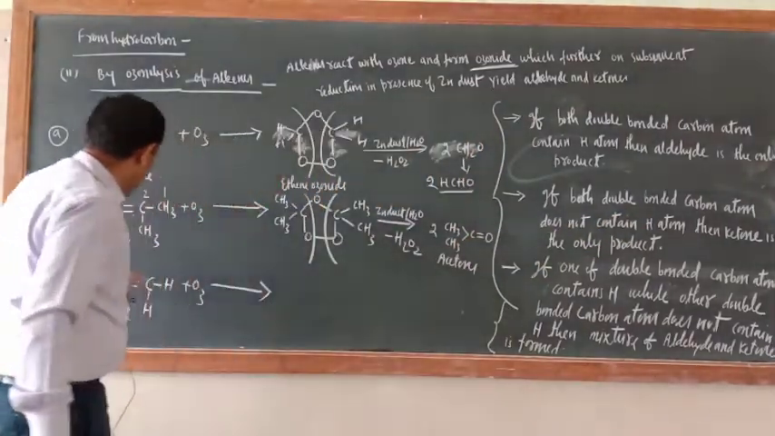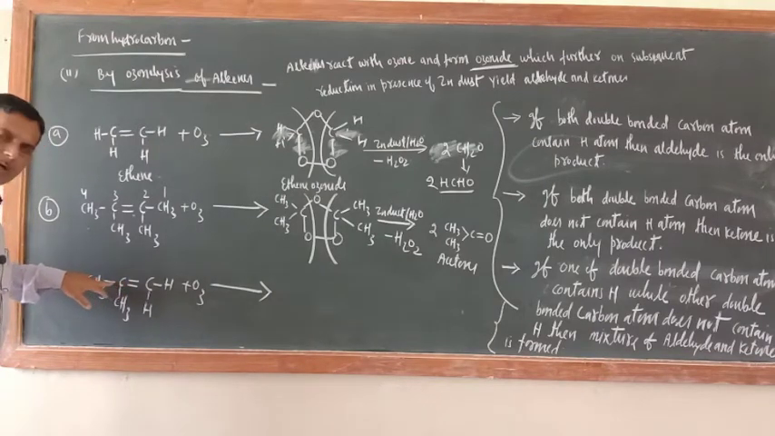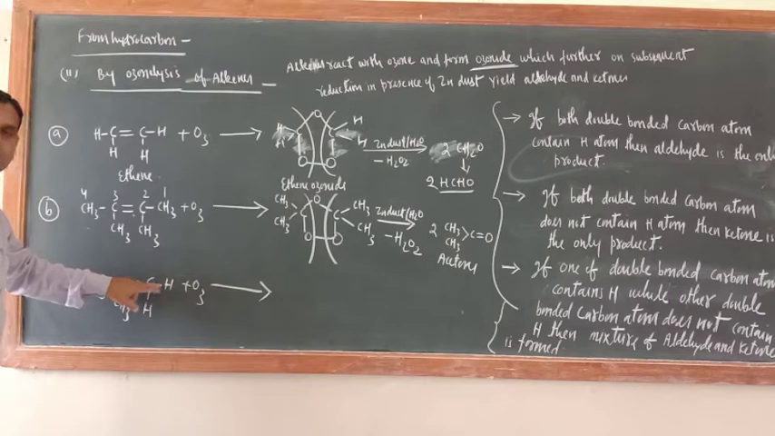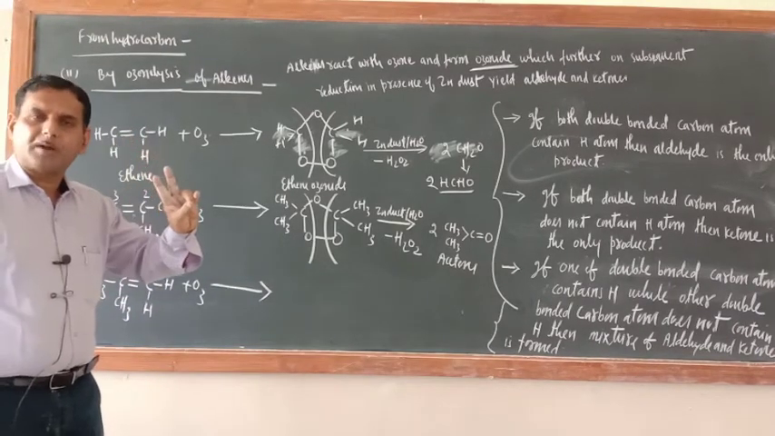Now just see, another condition is also there: one of the double bonded carbon atoms does not contain hydrogen, but the other contains hydrogen. Even if one hydrogen is present, remember, out of the two double bonded carbon atoms.